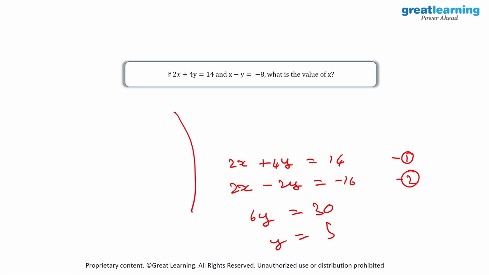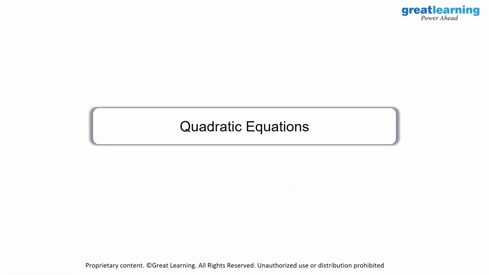Now, to find the solution for x, I will take the second equation and substitute the value of y. So it will be x minus 5 is equal to minus 8, which gives x is equal to minus 8 plus 5, and the value of x will be equal to minus 3. So we are done with linear equations. Now we'll head on to quadratic equations.